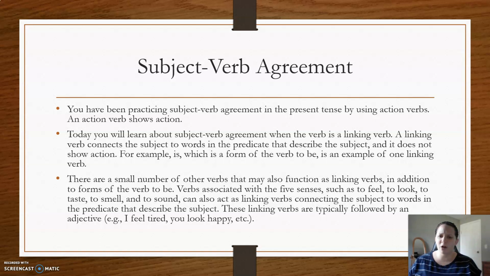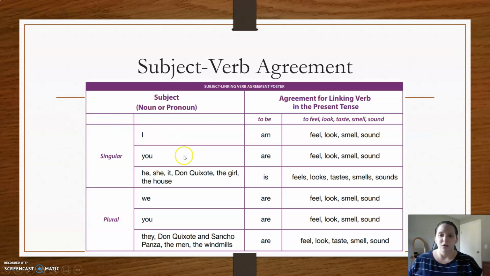There are a smaller number of other verbs that may function like linking verbs, including your senses. So how you feel, look, touch, smell, sound, all those are linking verbs as well, and they typically follow an adjective. So if we're talking about the pronoun or noun here, we would use am, are, is. For the plural, we would use just are.